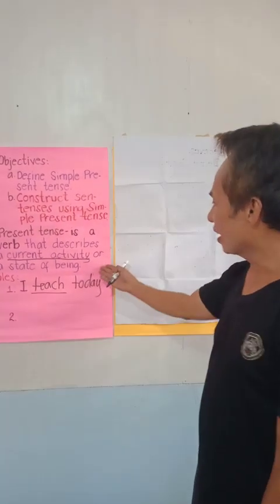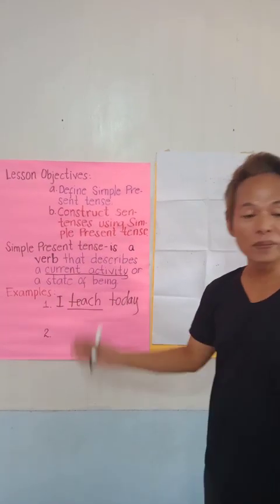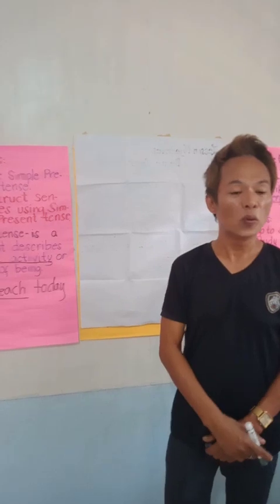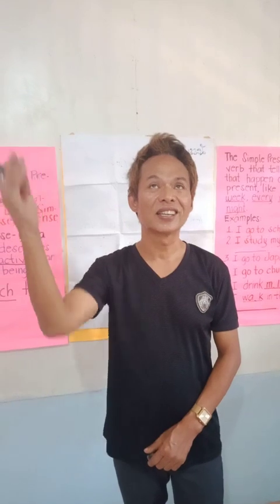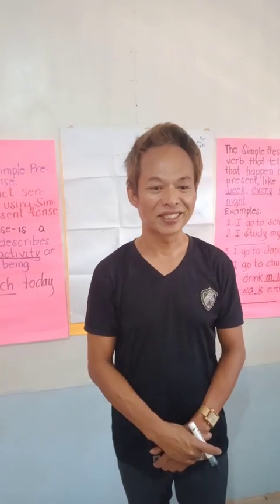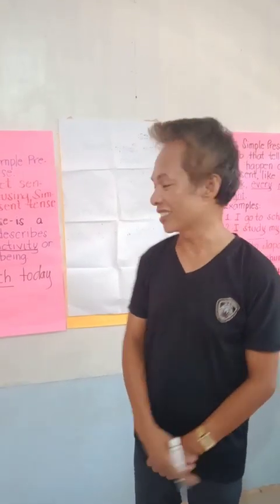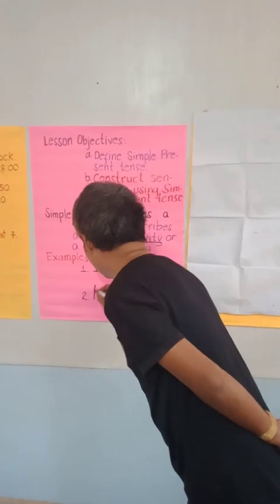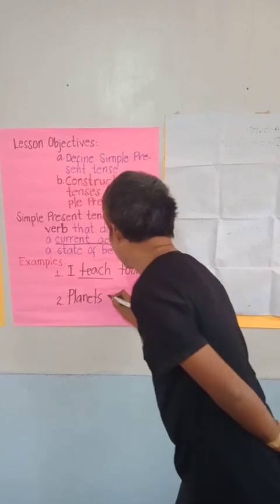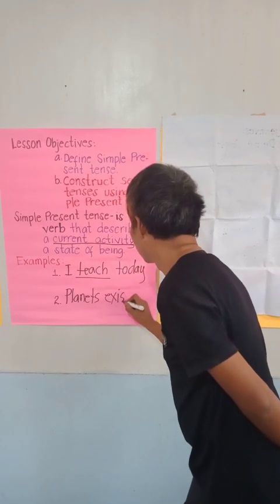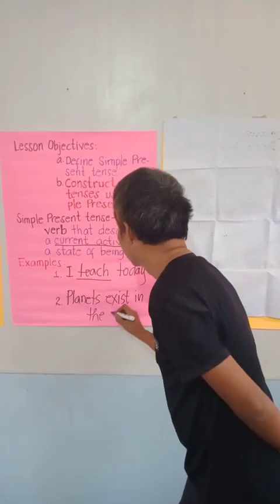Now, let's take a state of being. Simple present tense in a state of being. Now, what if I would say, planets exist in the universe? Is it correct? Is the verb in a state of being? Yes. So let us write. Planets exist in the universe.